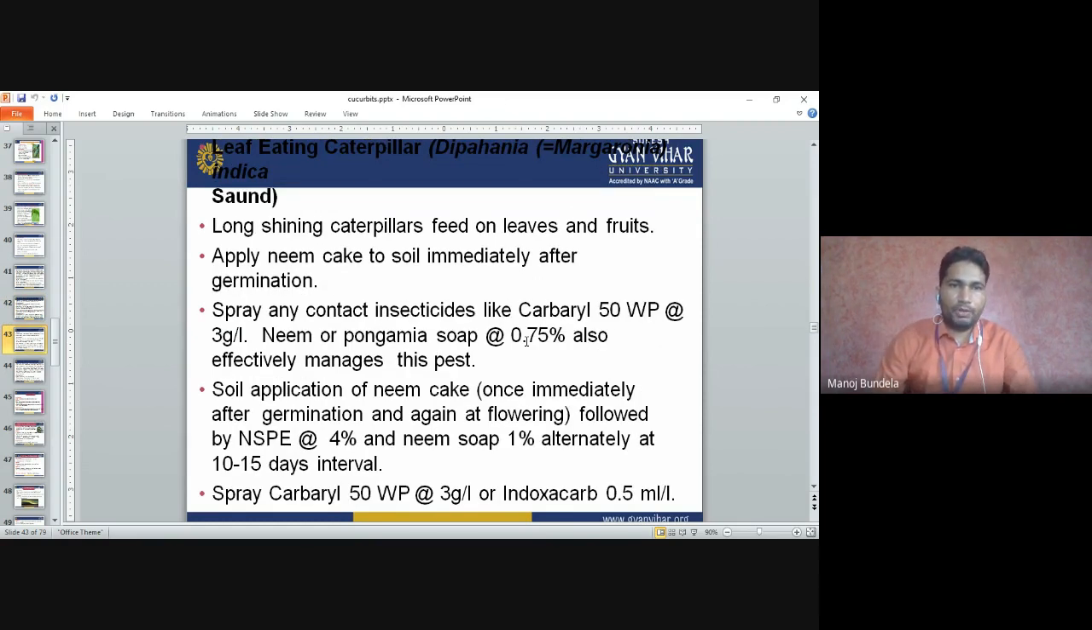Leaf-eating caterpillar: The long shining caterpillars feed on the leaves and fruits. Apply neem cake to the soil immediately after germination. Spray any contact insecticide like carbaryl 50 WP, or neem or pongamia soap 0.75%, which is also effective to manage this pest. Apply neem cake once immediately after germination and again at flowering, followed by neem seed kernel extract 4%. Neem soap 1% can be used as an alternative. Carbaryl 50 WP at 3 gram per liter of water we can use.